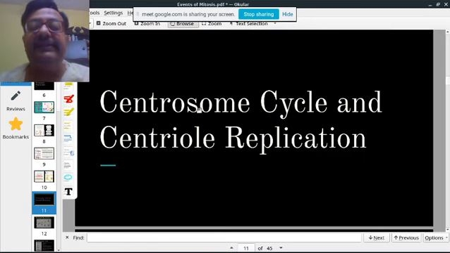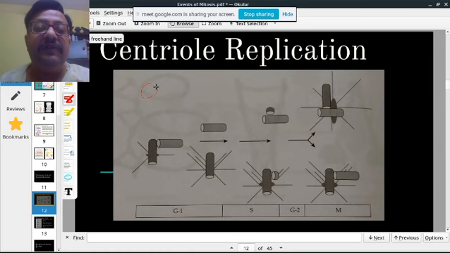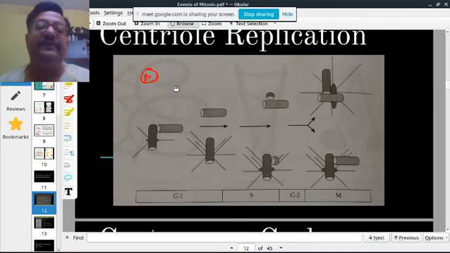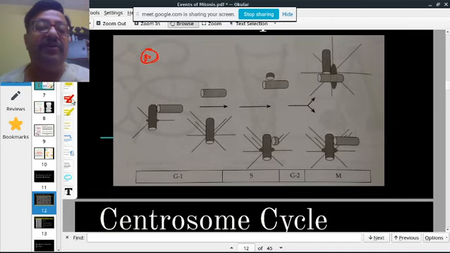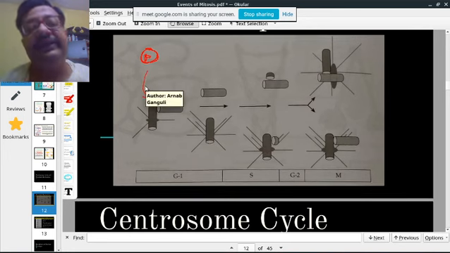The next stage is the centrosome cycle and centriole replication. As you know, if you draw, this is a centrosome, and inside the centrosome you have the centrioles at 90 degrees to each other. So we are now talking about the events which are happening inside.